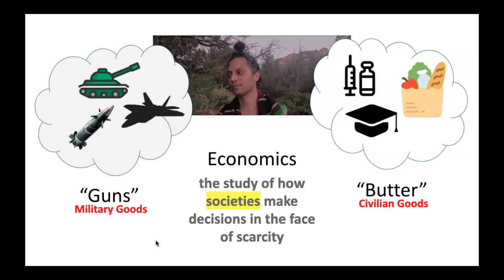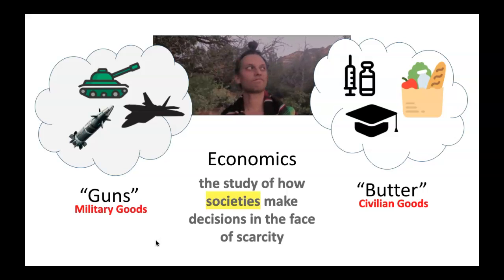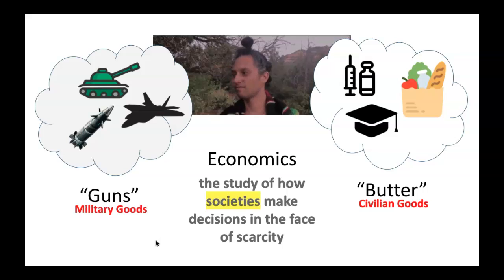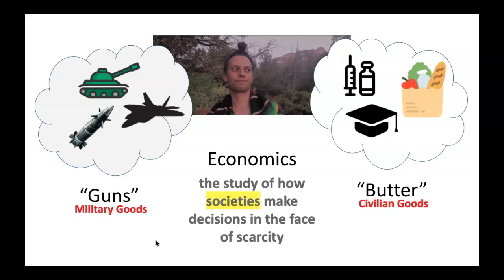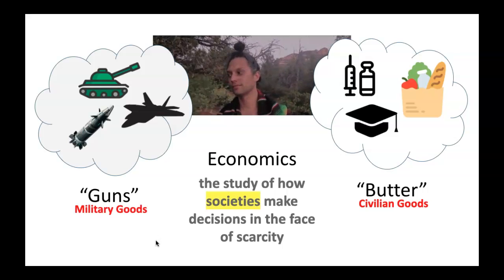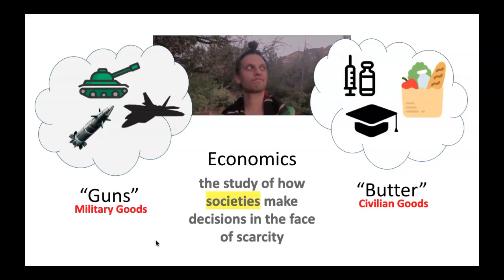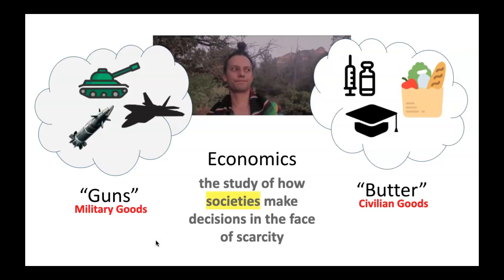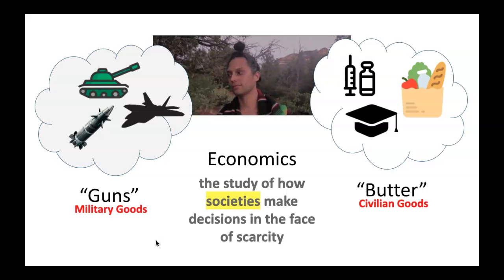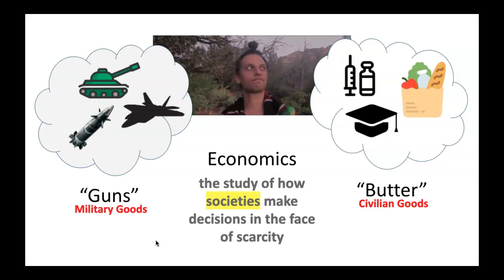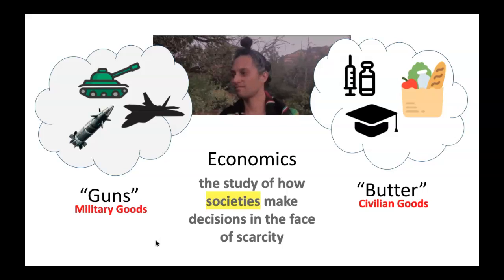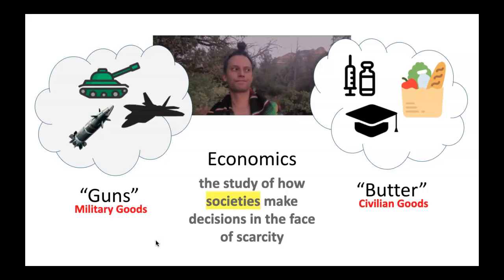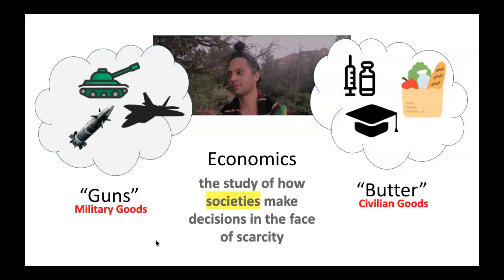Again, economics is a study of how societies make decisions in the face of scarcity. And so we're going to look today at how different countries might either favor using their scarce resources for military goods, and other societies where, based on their values, they may choose to use the majority of their scarce resources more on civilian goods than on military goods.